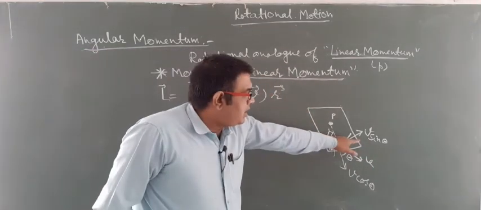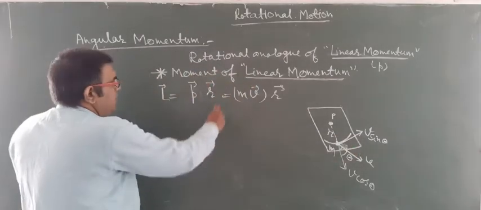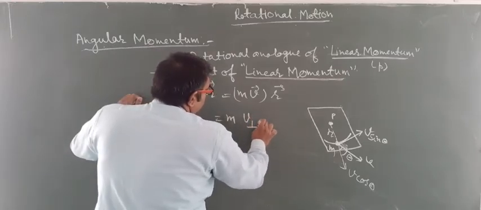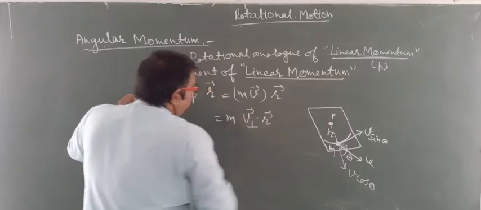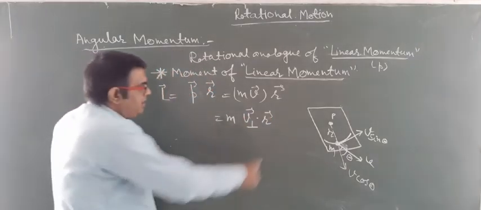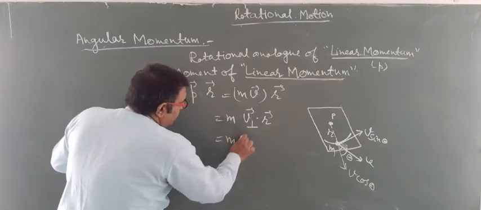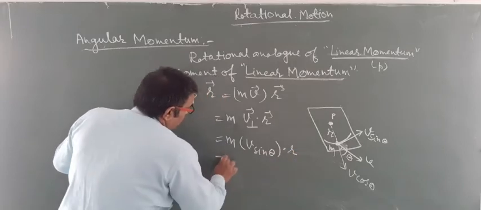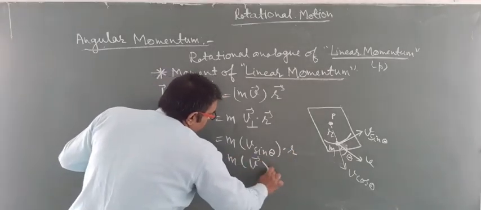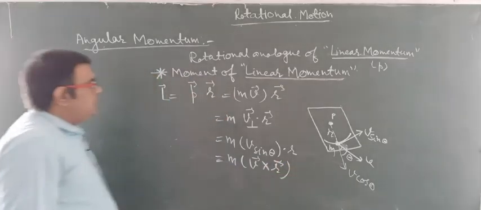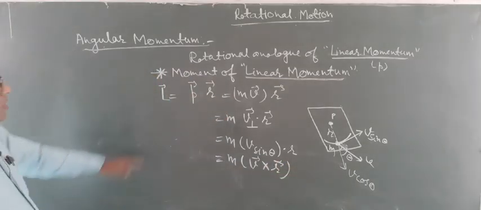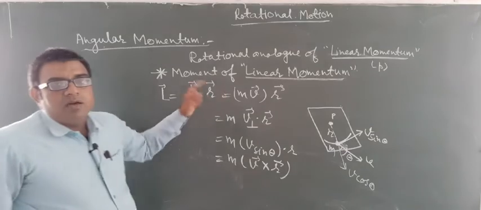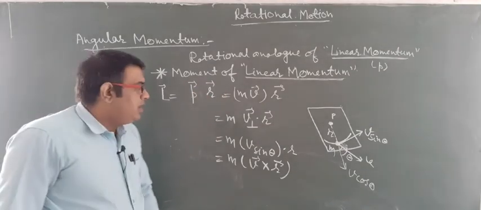So we have to write it as m v perpendicular into r vector, and v perpendicular is v sin theta into r, or you can write it as m v cross r. So this is called the angular momentum, that is the moment of linear momentum, that is p multiplied by r.